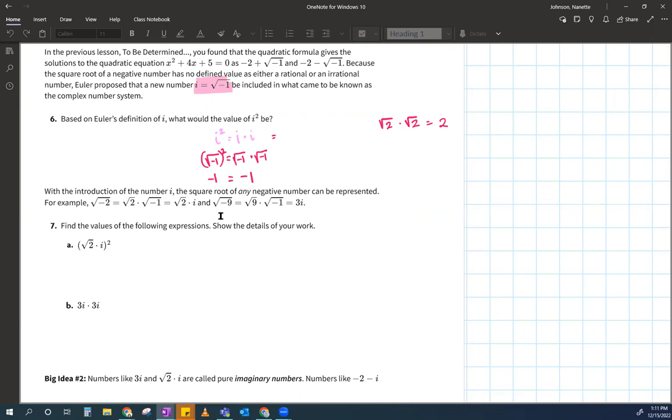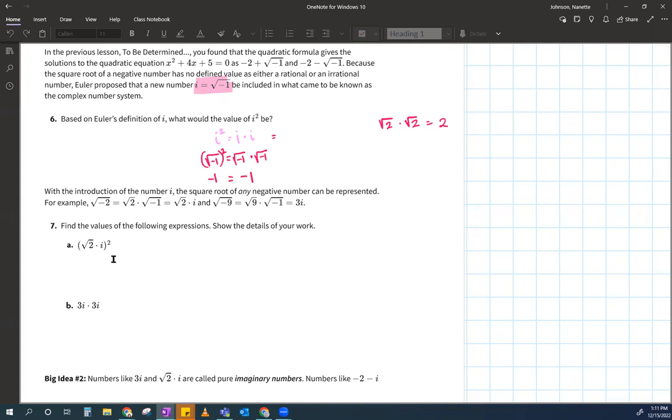Same thing goes here. The square root of -9, you're going to separate out the -1. What's the square root of 9, guys? And you're like, oh, that's 3. What's the square root of -1? Oh, that's i. So here, what they're saying is the way you think it should work, it kind of intuitively does work. Okay.